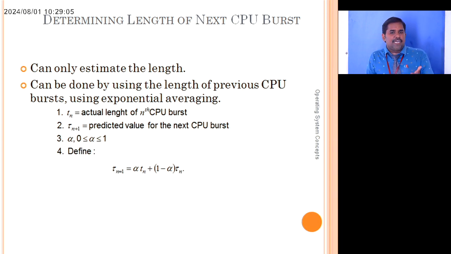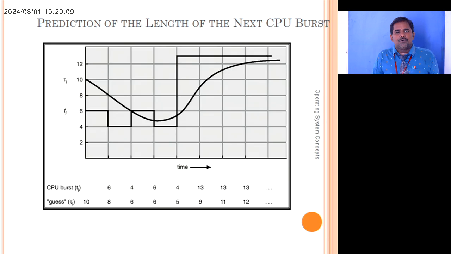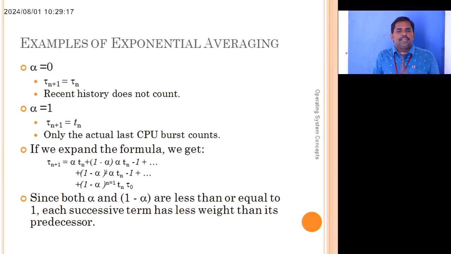It saves time, so we get the time calculation like that. We saw the prediction of the length of the next CPU burst, which helps in the preemptive pattern. So the preemptive pattern of working benefits in this algorithm.